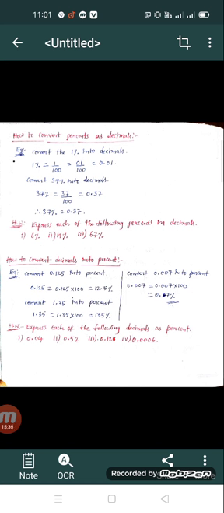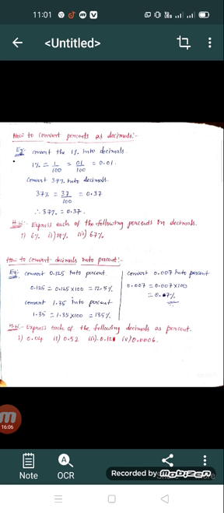So let us take one example: 0.125 into percent. 0.125 will be changed into percent. So we just have to multiply 0.125 with 100. We multiply with 100 in the case of decimal numbers.